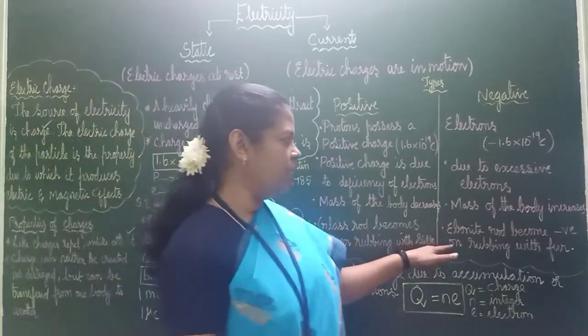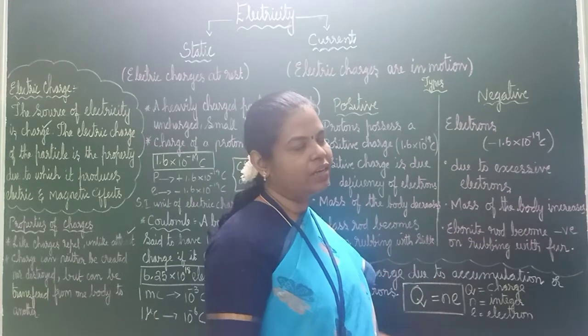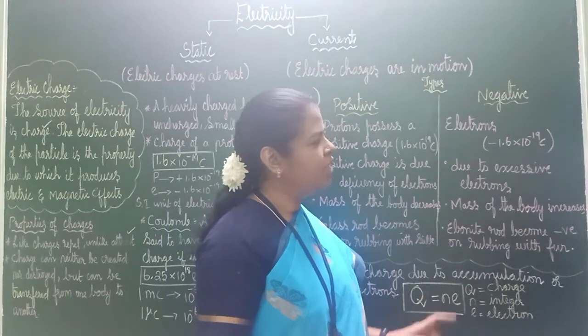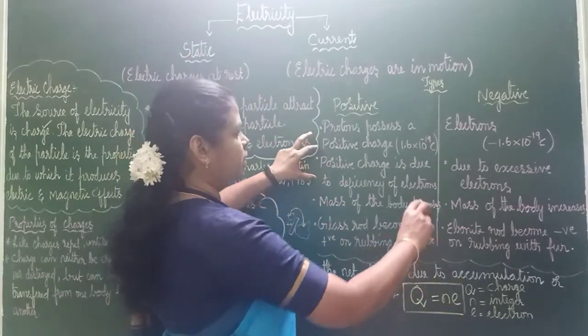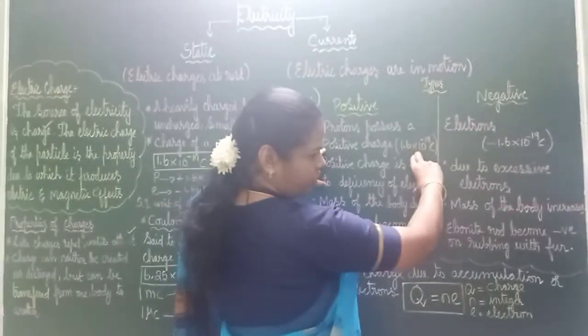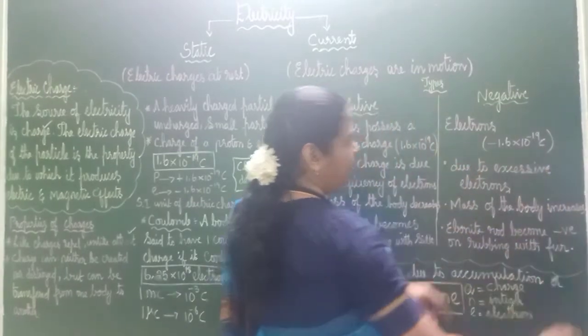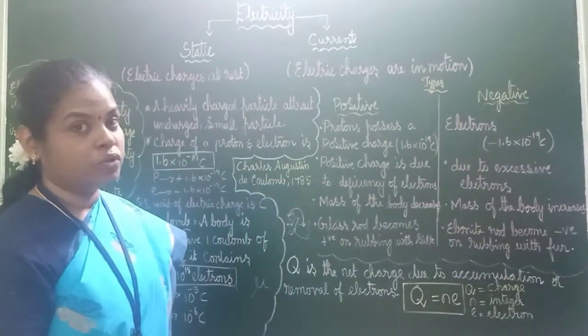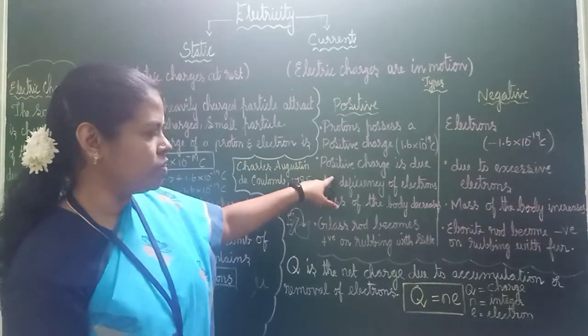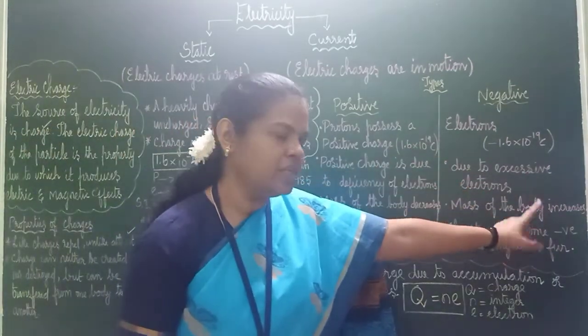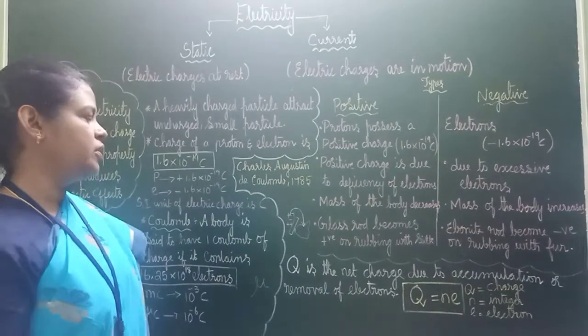Same way, if you take an ebonite rod and fur and do the same thing, it is an example for negative. You should keep these 2 points in mind. Positive is due to deficiency of electrons, and negative is due to excess of electrons. When the electrons are moving, if it is deficient, then it is positive. If it is extra, it is negative. These 2 points are very important.